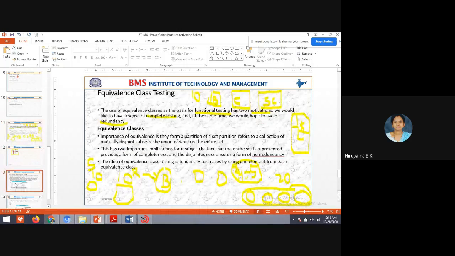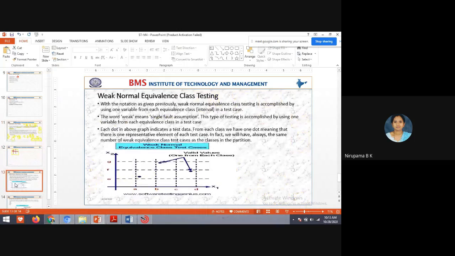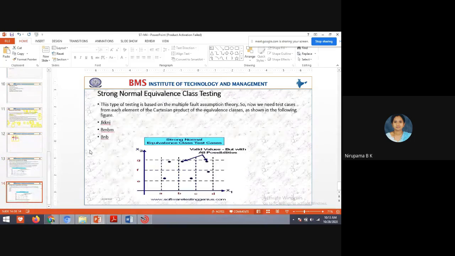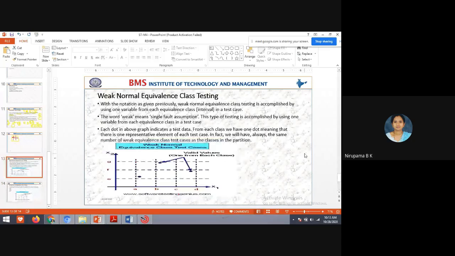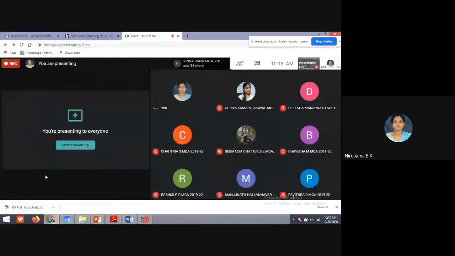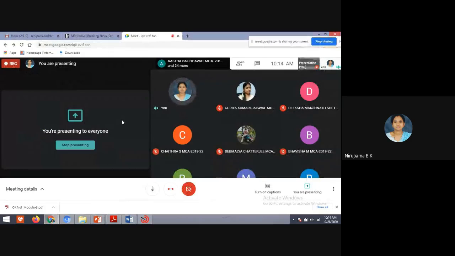So students, we have different types of equivalence class testing: the weak normal equivalence class testing and the strong normal equivalence class testing. This I'll do in the next class, students.